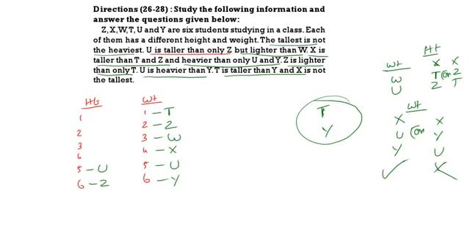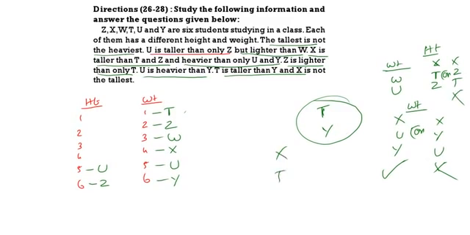So T is not the tallest. Here I have mentioned XTZ or XZT. Already Z has come at last, so XTZ only is correct. XTZ is correct.